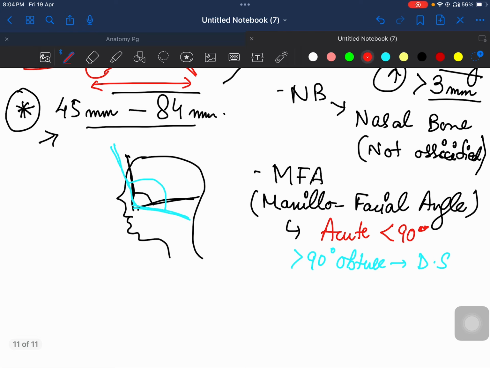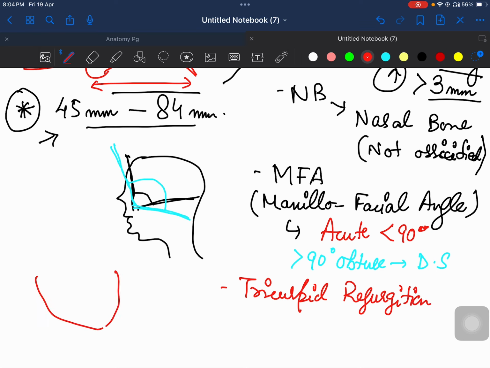The fourth thing which we will see is tricuspid regurgitation. So this you all might be knowing. Tricuspid valve, okay. Tricuspid valve is between right atrium and right ventricle. So when you have tricuspid regurgitation, that is when there is ventricular systole, then blood, instead of going into the aorta, goes back into your right atrium. So tricuspid regurgitation, that is a heart anomaly, is very frequently associated with Down syndrome. So this is the fourth anomaly.